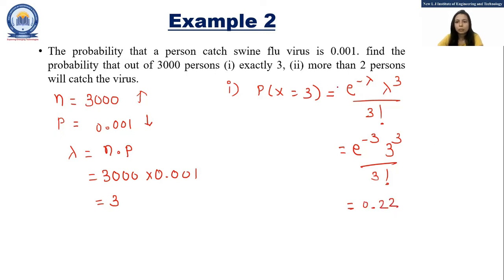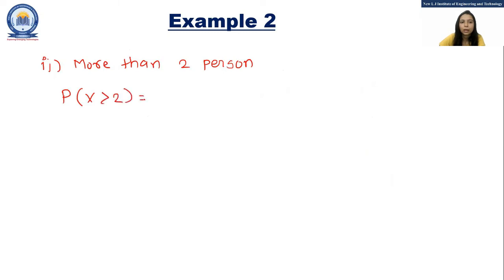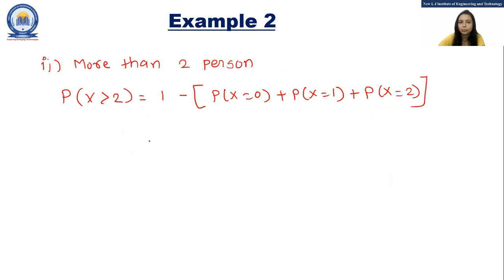Moving to the next case, more than 2 will catch the virus. So second is more than 2 will catch the virus. So probability P of X greater than 2 is equal to 1 minus P of X is equal to 0 plus P of X is equal to 1 plus P of X is equal to 2.